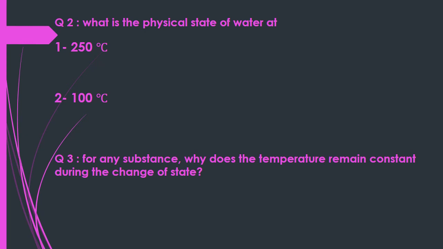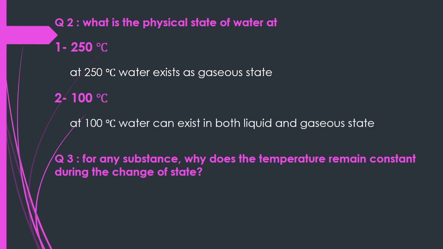Second question, what is the physical state of water at 250 degrees Celsius and at 100 degrees Celsius? We know before that water boils at 100 degrees Celsius. So temperatures more than 100 degrees Celsius refer to the gaseous state. So at 250 degrees Celsius water exists in the gaseous state. But at 100 degrees Celsius water can exist in both liquid and gaseous states, because this temperature is the boiling point of water.